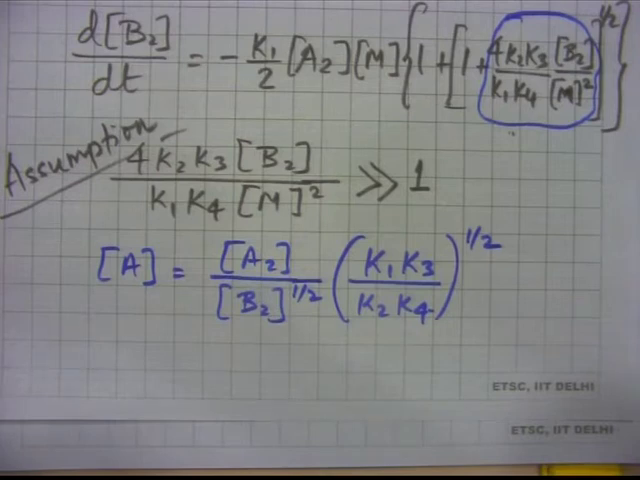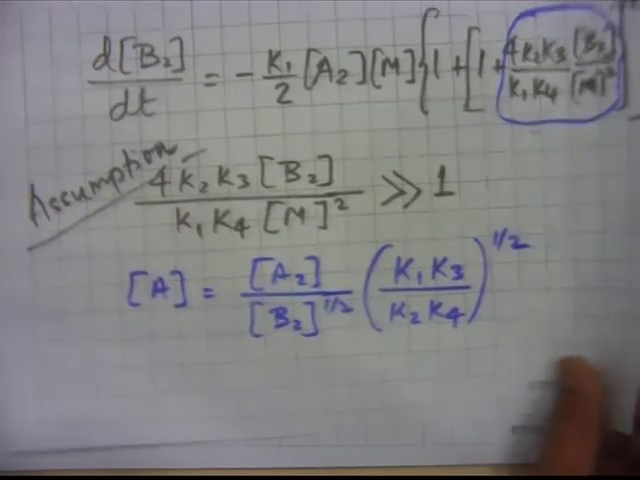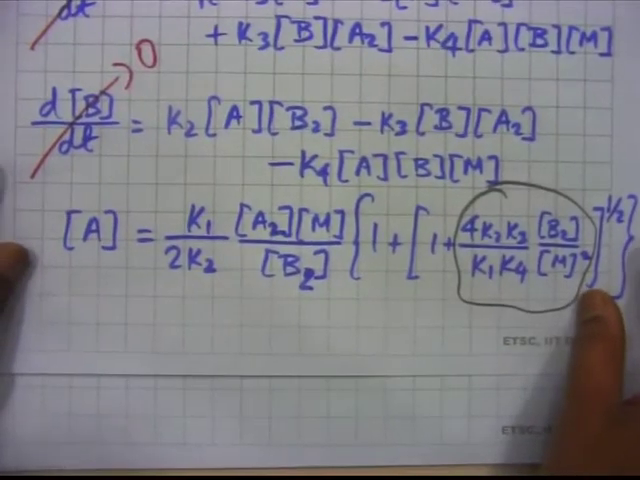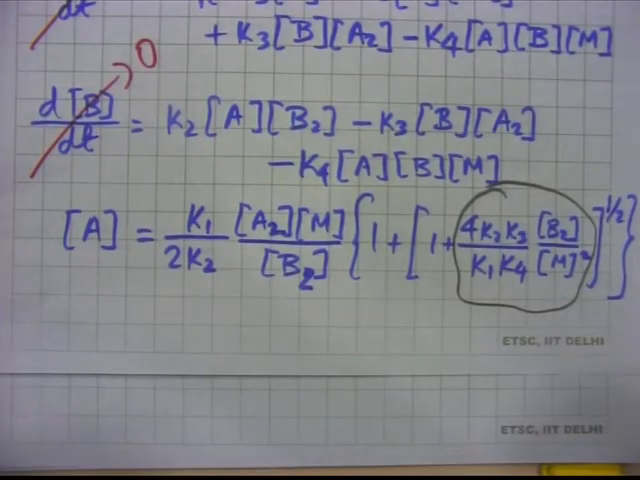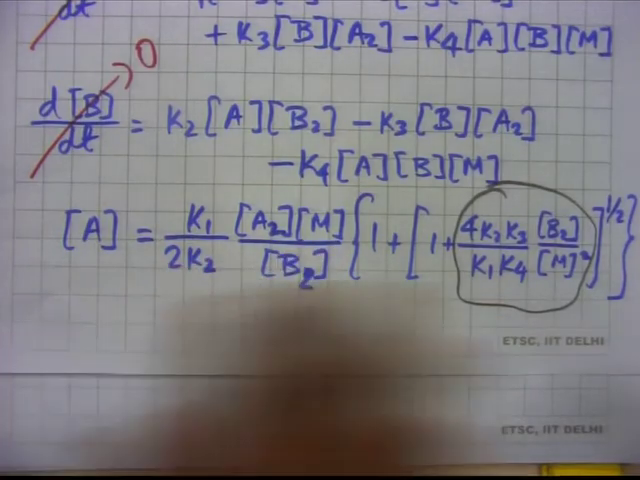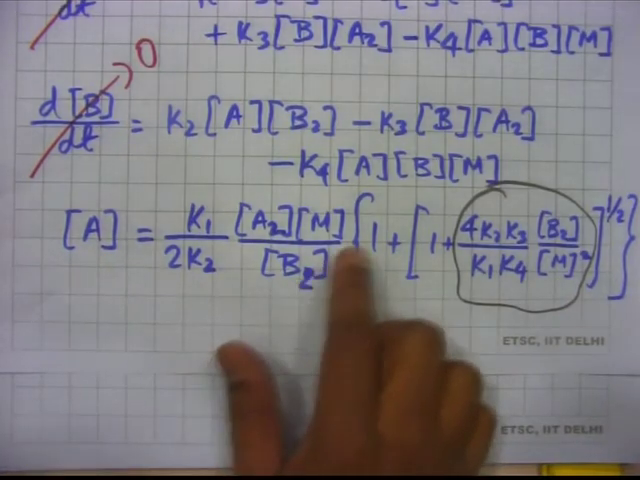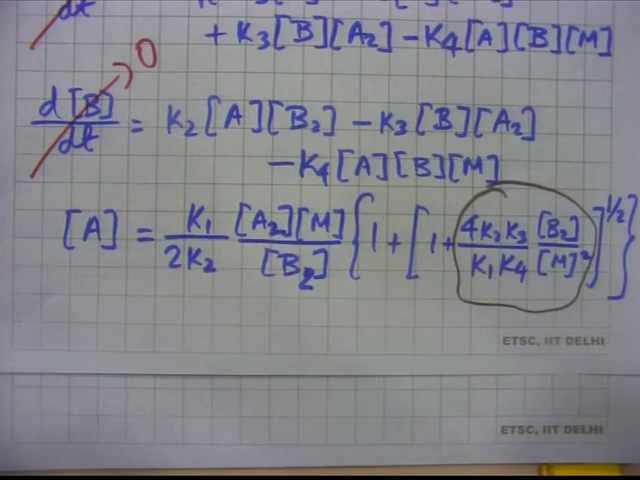All right, so let us just go back to all this. This one, this is the first expression that we got for A. How did we get it? After invoking steady state approximation for radical concentrations A and B. What are its characteristics? One important aspect that you will notice is that the concentration of A is now written in terms of concentrations of stable species.